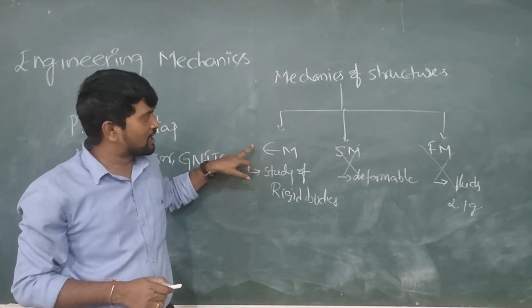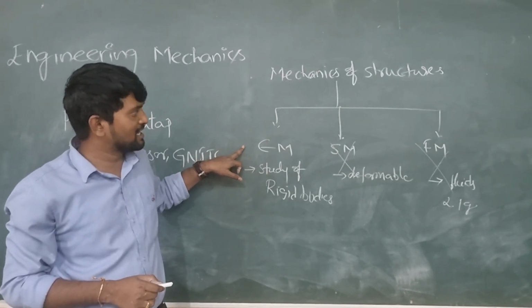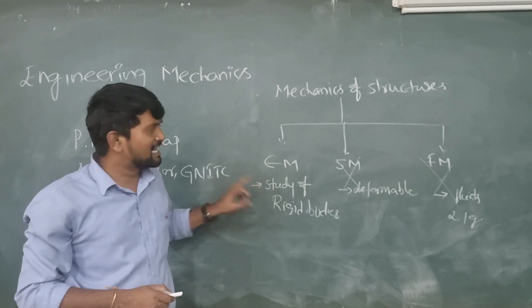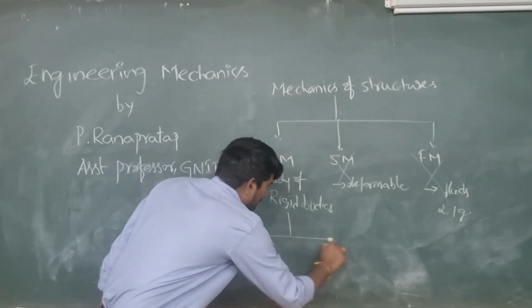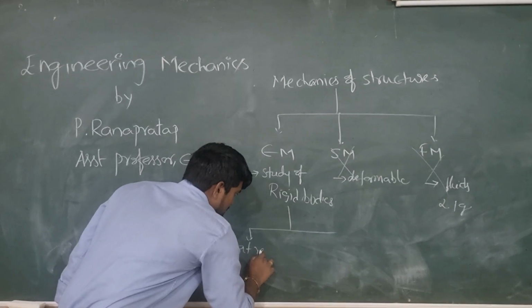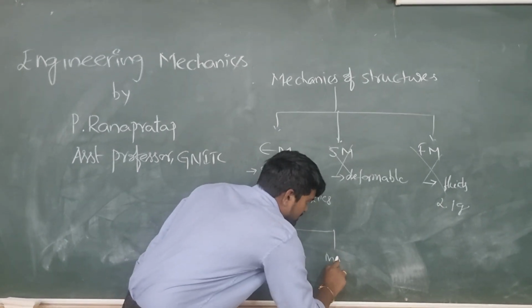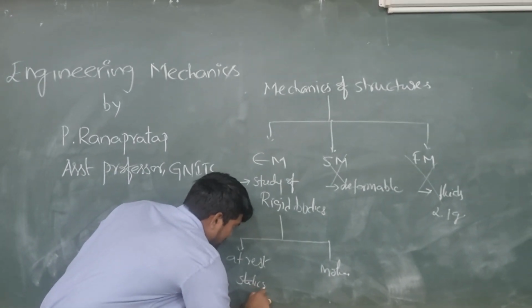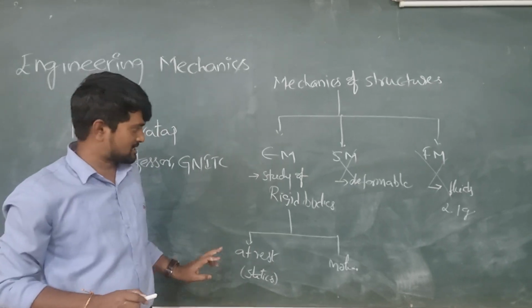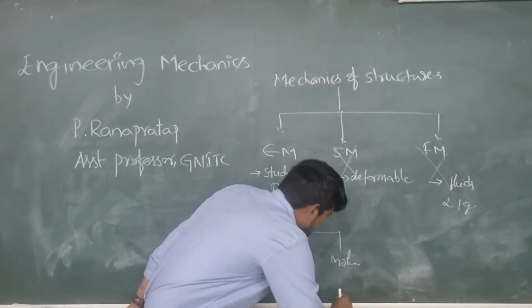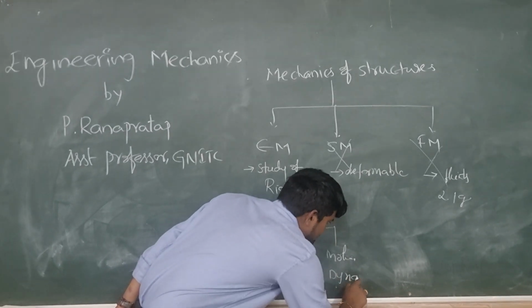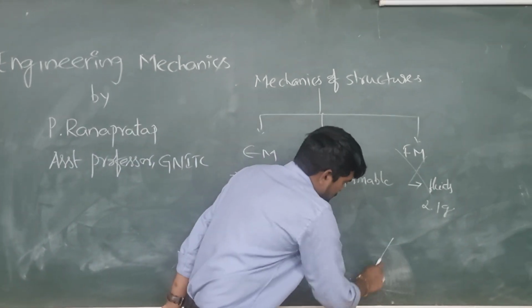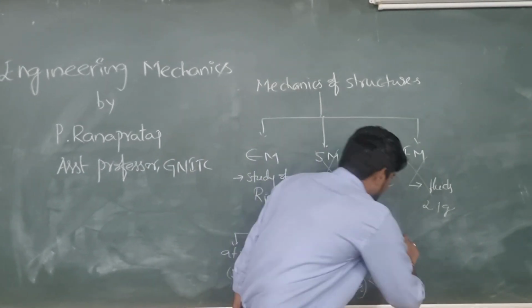Engineering mechanics is a branch of science which deals with the physical state of a body at rest and motion. Here in engineering mechanics we are studying rigid bodies. This rigid body is divided into two parts: at rest condition or at motion condition. At rest means statics. Statics is the physical state of a body at rest. Next, motion. Motion is the physical state of a body under motion, that is dynamics. This dynamics is further divided into two: kinetics and kinematics.